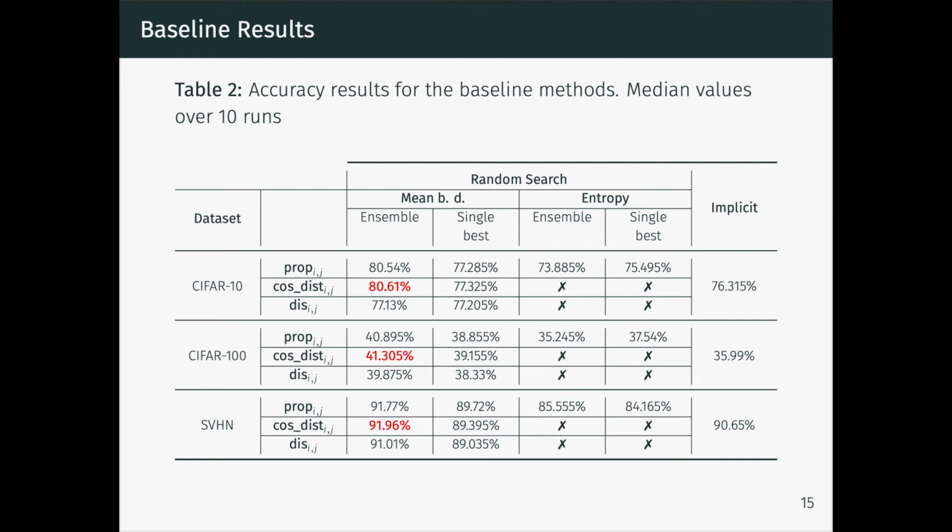You can also see that ensembles tend to outperform their single best individual. Again, this is true mostly when the ensemble selection metric is the mean behavioral diversity metric.